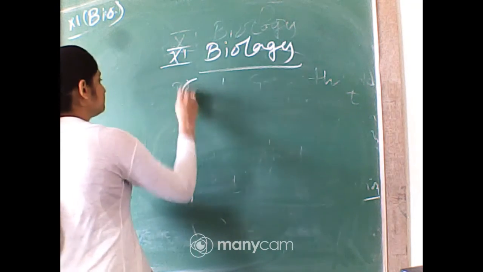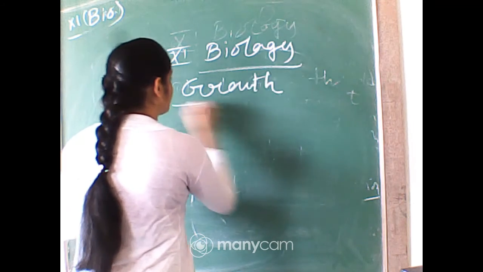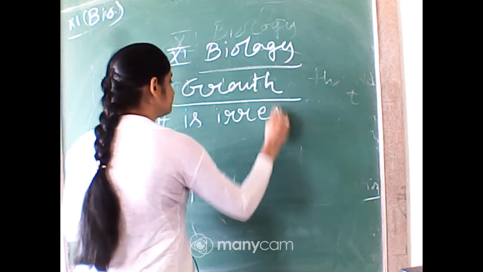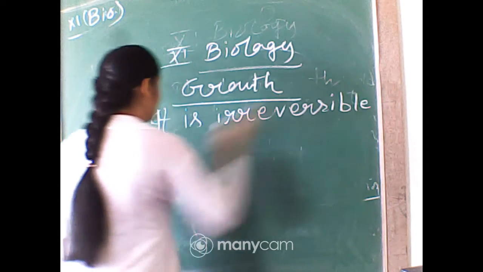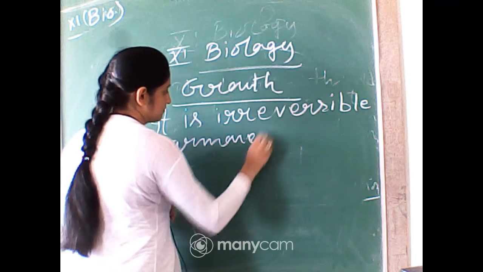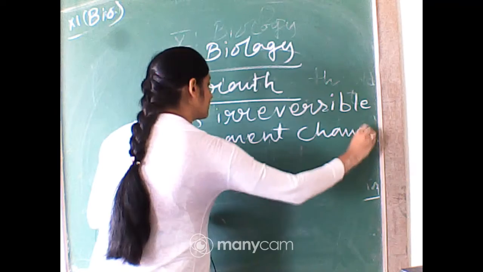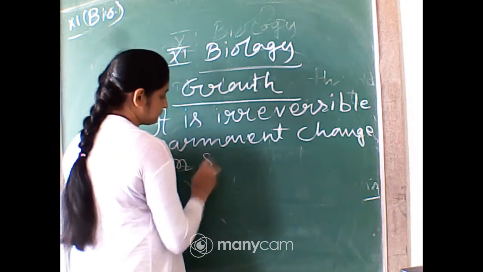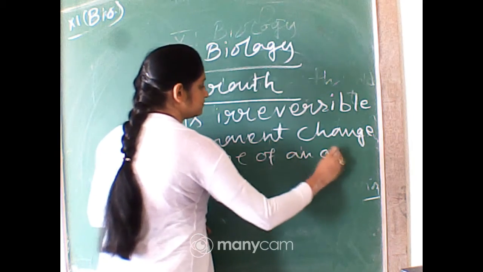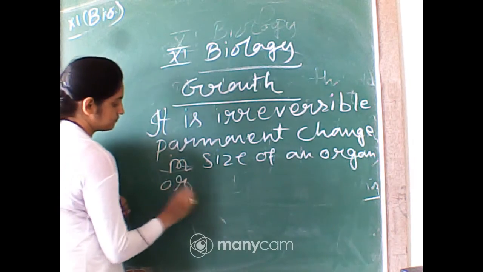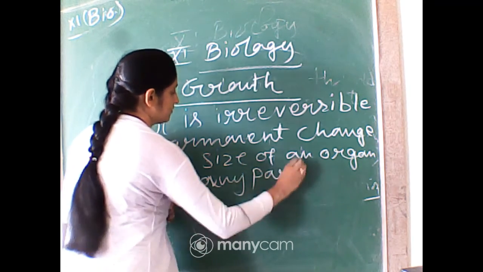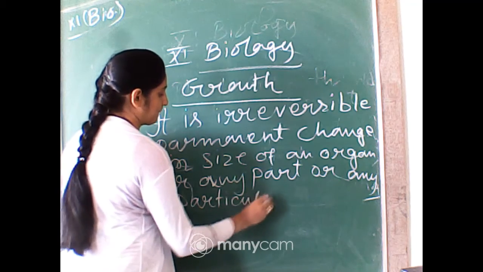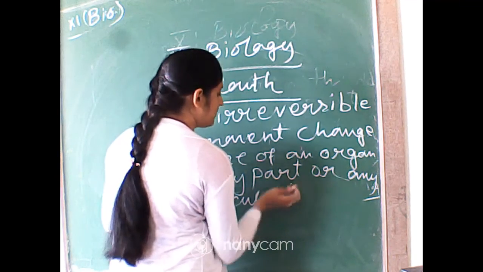So what is growth? It is an irreversible, permanent change in size of an organ or any part or any particular individual cell, okay.